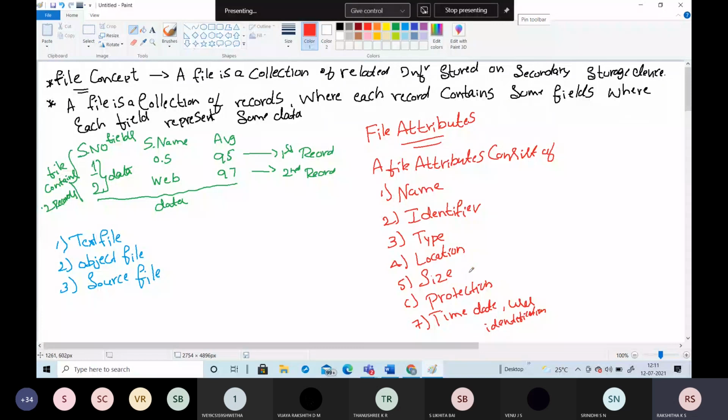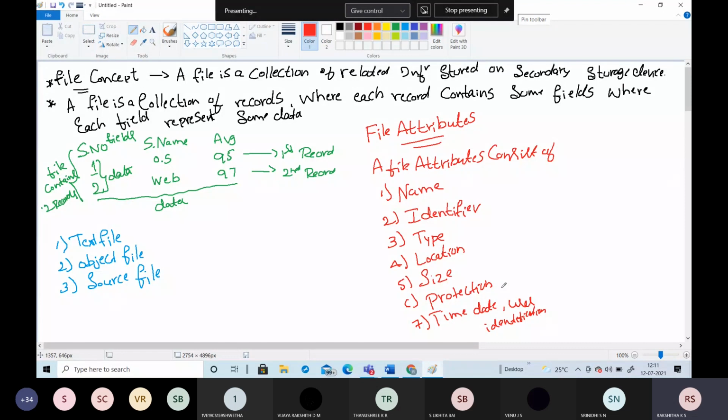And when coming to protection, the user may take on different types of protection: either read, write, or executable permission. For example, once a file is created, that particular file cannot be accessed by any other unauthorized person. So there it will give you the protection, like only read permission to read the content.